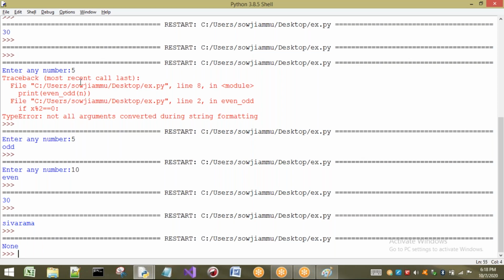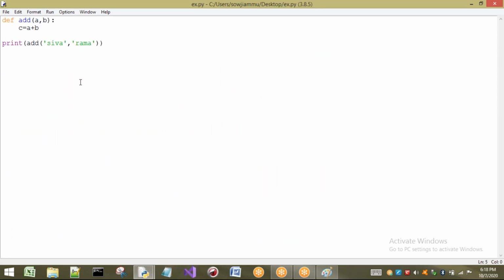Now a very important point I want to discuss. Till now I have shown you that I am returning only one value. But in Python, we can return multiple values at a time.